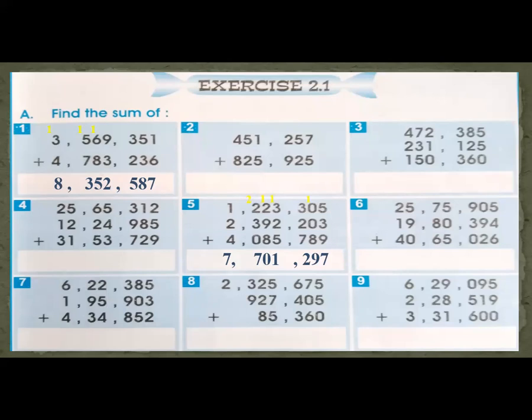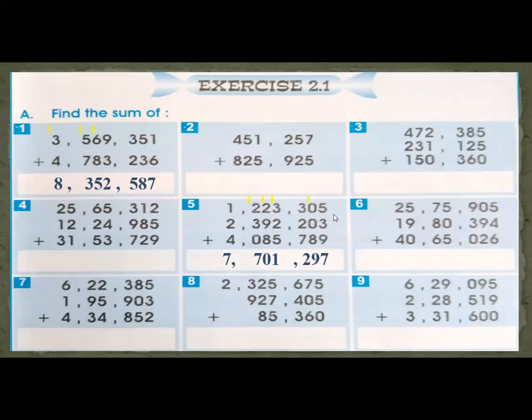Okay, students. Now, number 5 is also, how many addendas are given here? Students, tell me how many addendas are given here? How many addendas are given here in question number 5? 3. Very good, Zainab. No, Fatma beta. There are 3 addendas given here and this is sum.